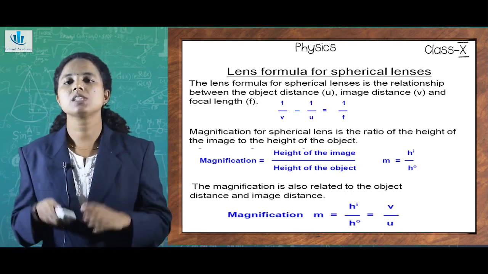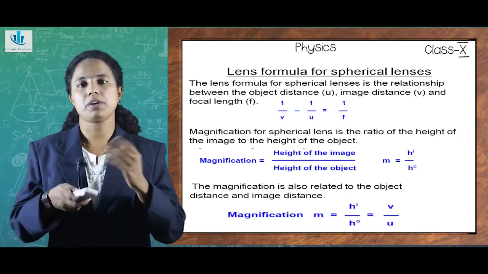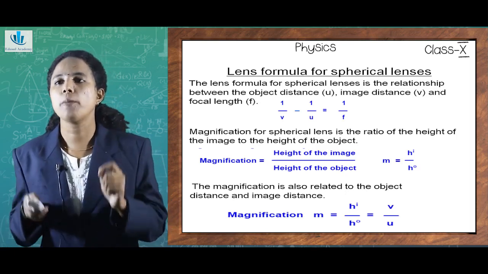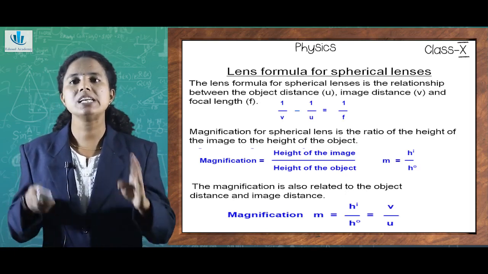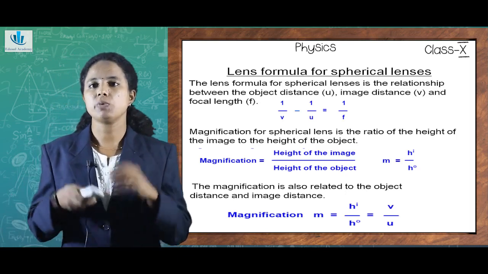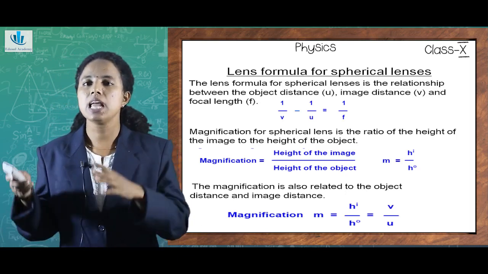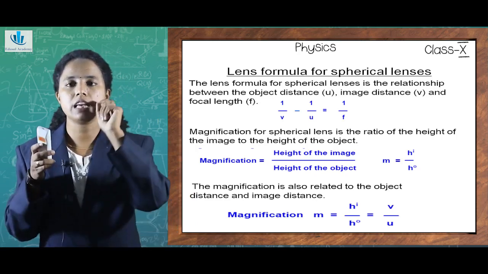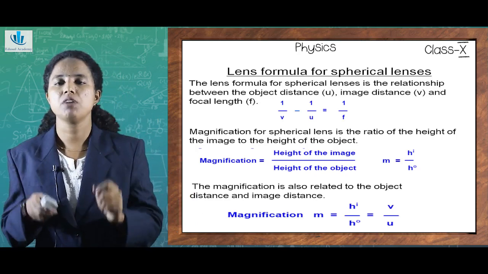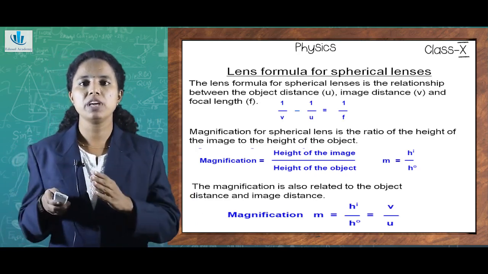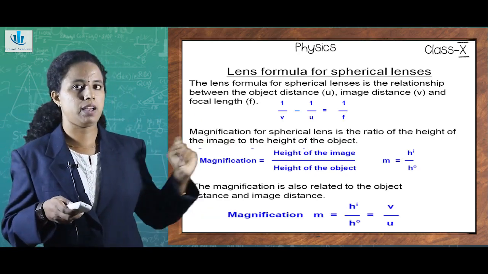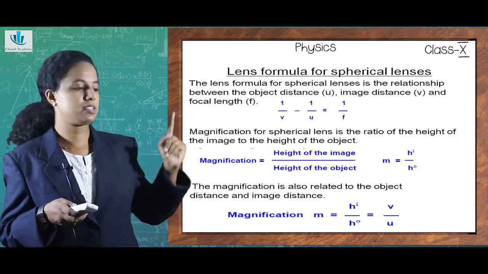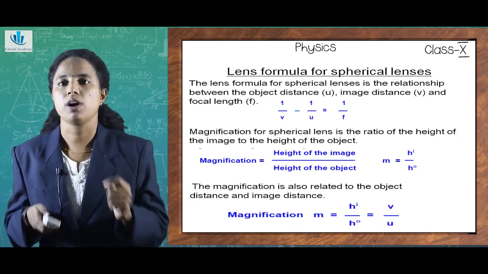In case of mirrors, it was 1/v + 1/u = 1/f. So, what were these u, v and f? u specifies the object distance. What was v? v specifies the image distance. What was f? It was the focal length. The same things apply for lenses also. The only thing that differs is the sign. So, the lens formula for a spherical lens is 1/v - 1/u = 1/f. That is, 1 by image distance minus 1 by object distance gives you the reciprocal of the focal length.